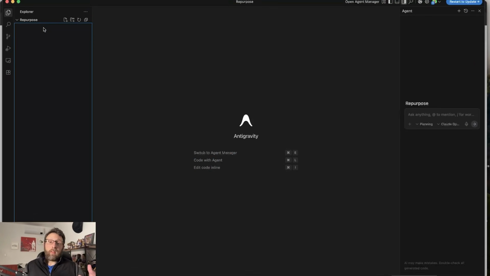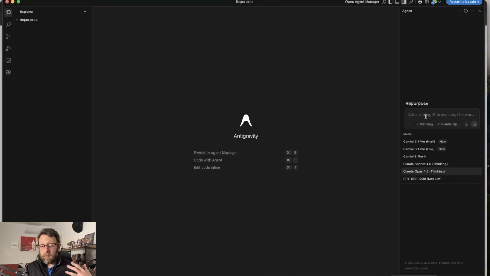I do want to do this in Claude Code. You can do this inside of Antigravity. It has a couple of different models. This is the agent right here. I have found that Claude Code is just freaking awesome and is my favorite thing to use.